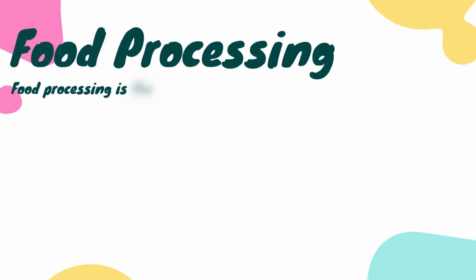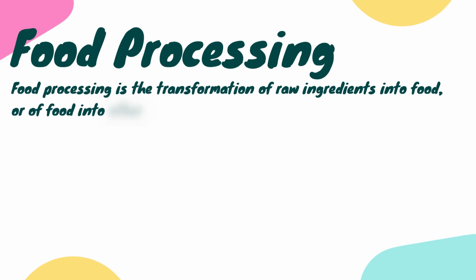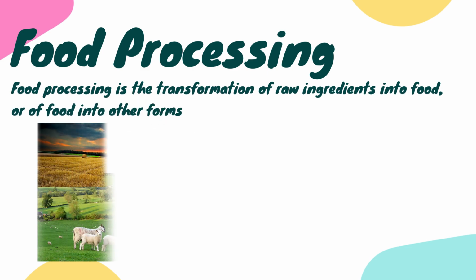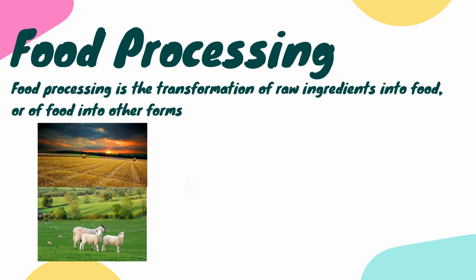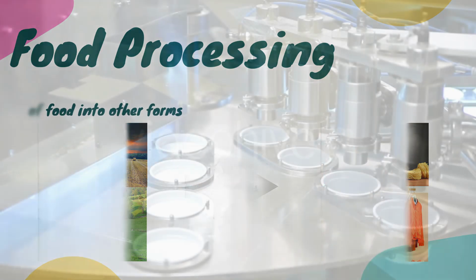Food processing is a transformation of raw ingredients into food or of food into other forms. Food processing typically takes clean, harvested crops or butchered animal products and uses these to produce attractive, marketable, and often long shelf life food products. Similar processes are used to produce animal feed.